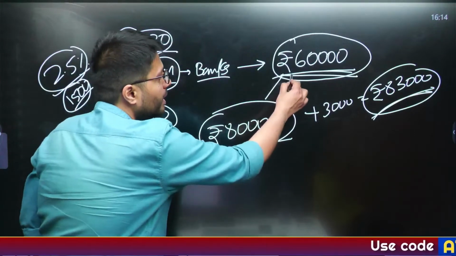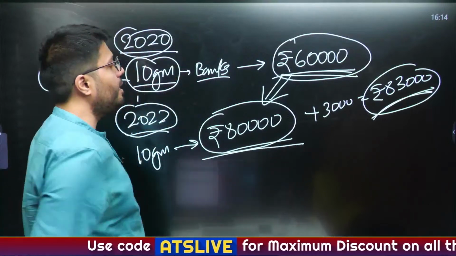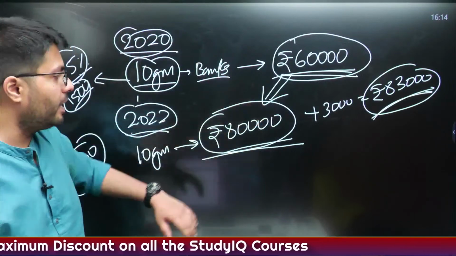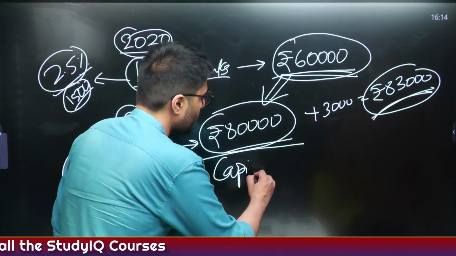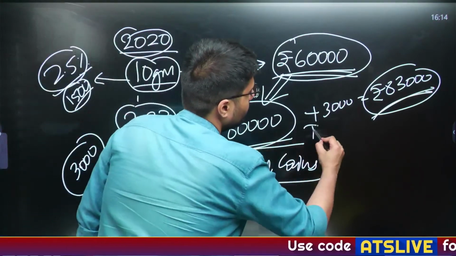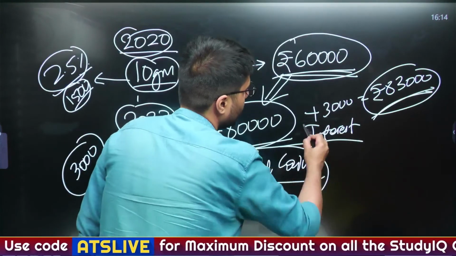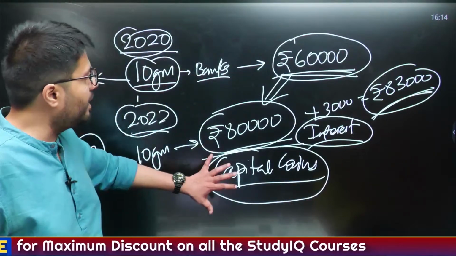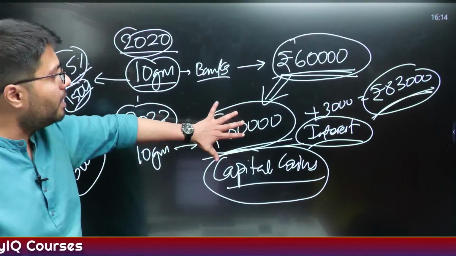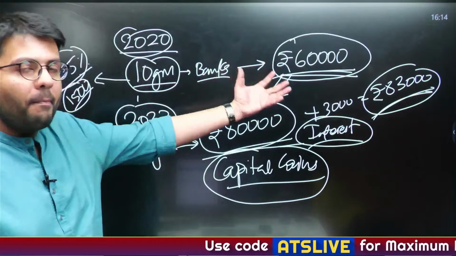Now gold is not a static commodity. The value of gold increases or decreases, and in 2022 the value of gold increased to 80,000 rupees. So these are the two kinds of income that you will get. You will get capital gains out of the gold, and you will also get interest income out of the deposit. So these are two types of income that you will get out of the gold deposit. Earlier, if you had not deposited this, technically the 80,000 rupees would still be increasing, but you would not be able to get this kind of interest. So this is what makes this kind of scheme quite appealing to people.